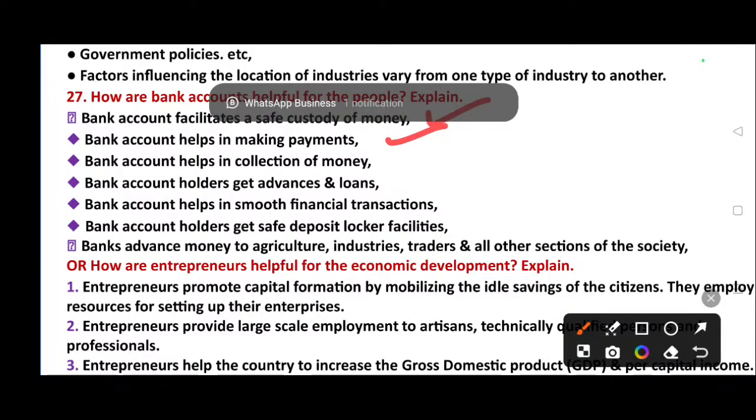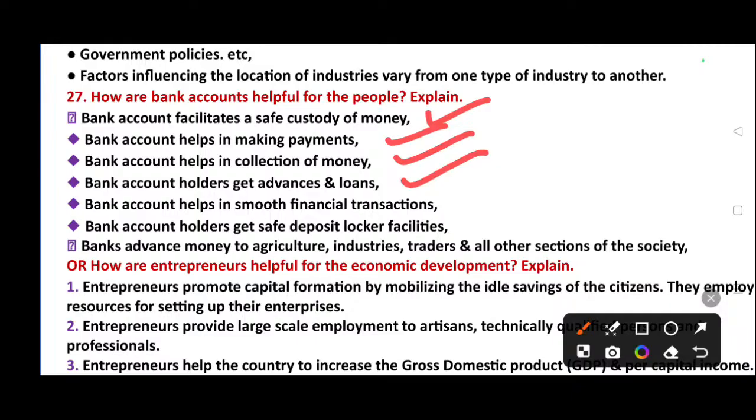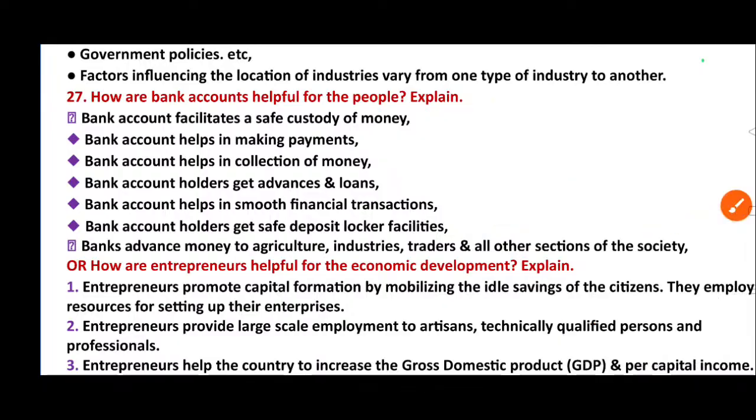Bank account helps in collection of money. Bank account holders get advance and loans. Bank account helps in smooth financial transactions. Bank account holders get safe deposit locker facilities. Then banks advance money to agriculture, industry, trade and other sections of the society.